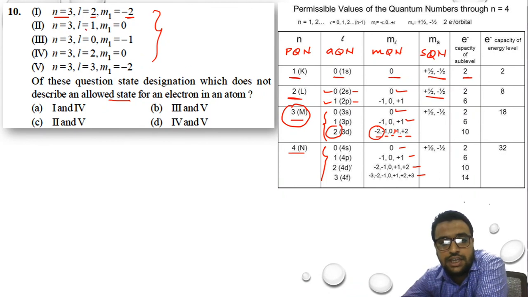If the value of n is 3, l can have 1 and m can be 0. So it can also be an allowed state. Now if we come to the third, if the value of n is 3, l can have 0 and m can have minus 1. The value of n is 3 and the value of l is 0. If the value of l is 0, then what should be the value of m? It should be 0. For 0, it should be 0.